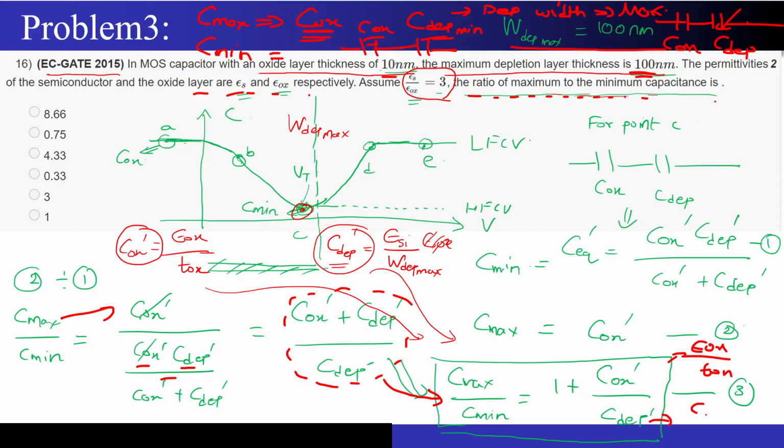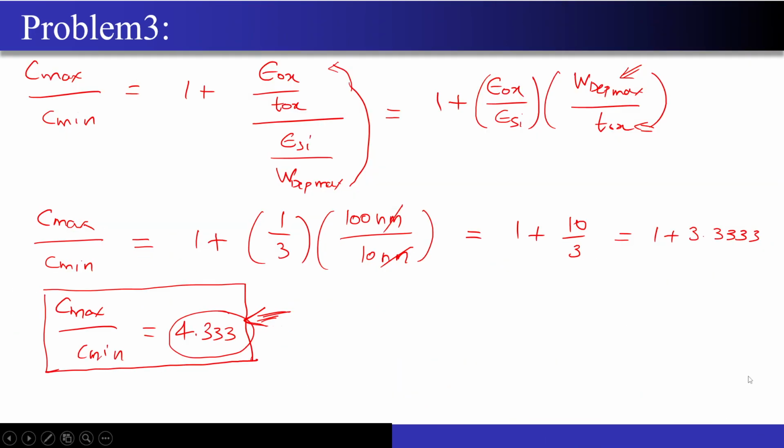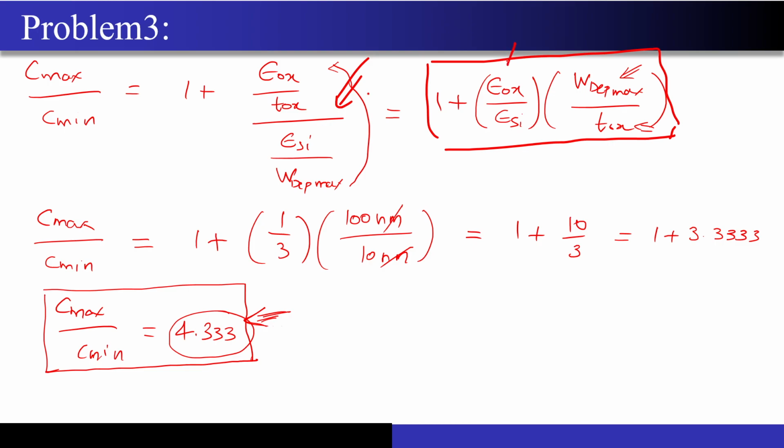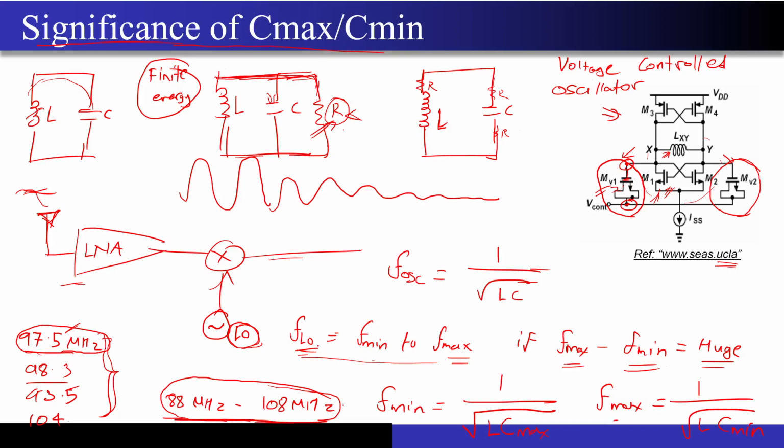C depletion I can also write as epsilon Si by W dep max. So when you put these values over here, you will be left with this particular equation. Correct? Everything is given to me. Epsilon ox to epsilon Si ratio, W dep max, as well as the thickness of oxide have been given to me. So once you substitute all these values, you will be able to get the ratio of C max to C min, which will come out to be around 4.33.